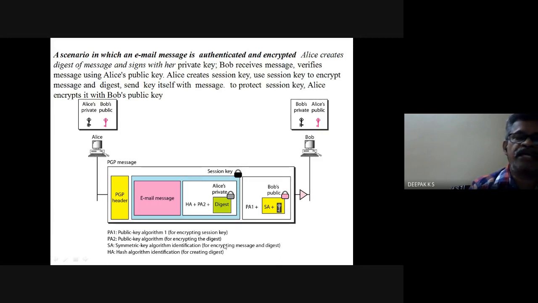PA2 is a public key algorithm for encrypting the digest. Then you are encrypting using the session key. There is also the symmetric key algorithm identification for encrypting the message and digest, and the hash algorithm for creating the digest. All these things are there along with the message, because it is an offline mechanism and no session is created.